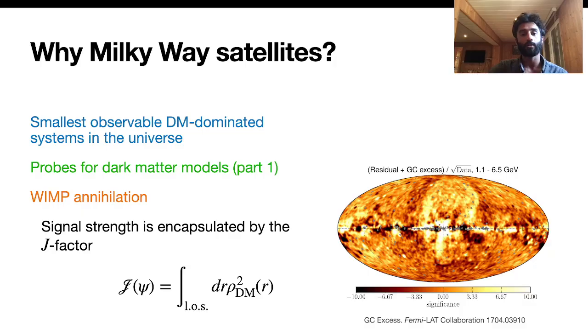As a reminder, Milky Way satellites are the smallest dark matter-dominated systems that we currently observe in the universe, and are therefore powerful probes of CDM and other dark matter models. This was a topic that was discussed in part 1. Satellites are also often used in searches for dark matter annihilation, which is the topic of this work. In particular, dwarf galaxies are used as a complementary probe for the parameter space relevant for the so-called Fermi-galactic center excess. The signal strength of annihilation is encapsulated by the astrophysical J factor, defined as the line of sight integral of the dark matter density squared.